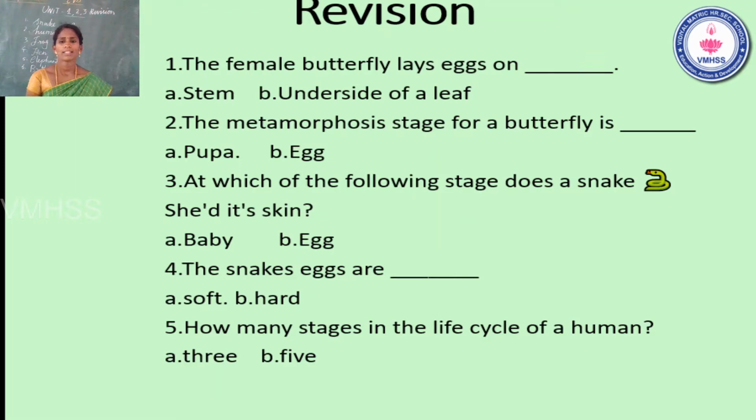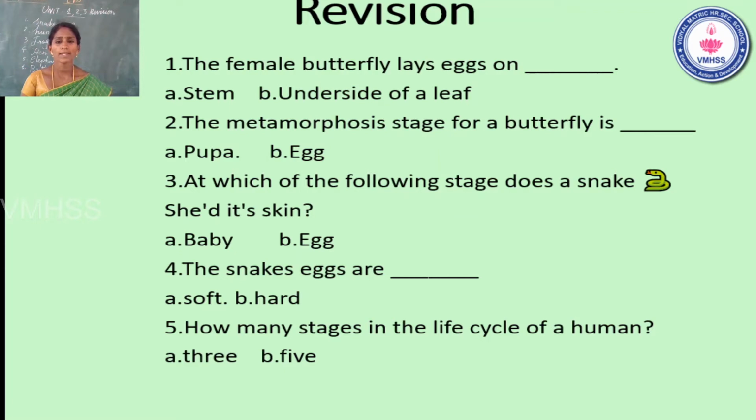Fourth one. The snake's eggs are dash. So students, snake's eggs are soft, very soft or hard. Think about it. Yes, very good. The snake's eggs are soft. What is the fourth question answer? The snake's eggs are soft.